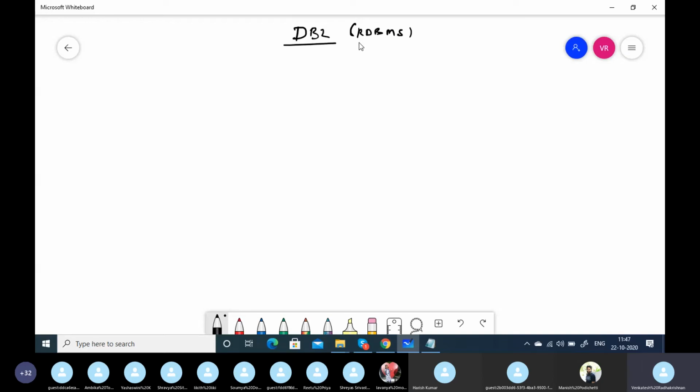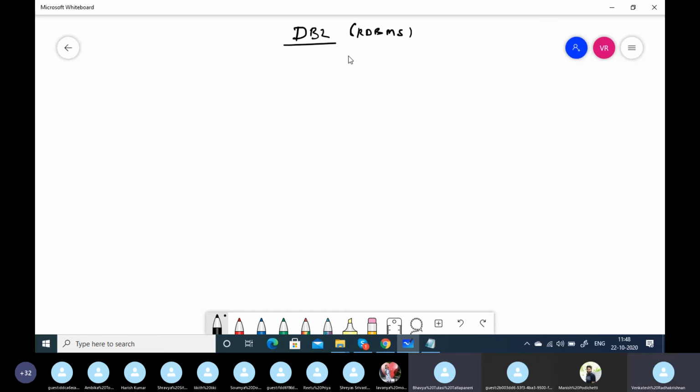Establish relationship across tables by way of foreign key. So we can establish relationship by way of foreign key. When a foreign key is established, there are some rules already enforced. That's why it is called an RDBMS.